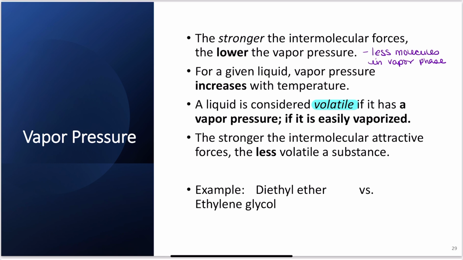You're smelling those particles. You sprayed on a liquid and all of a sudden you're smelling something in the gas phase. Those are volatile compounds. So a liquid is considered volatile if it has a vapor pressure, meaning it's easily vaporized. If it goes into the vapor phase pretty easily, it is volatile. So something that is more volatile has a higher vapor pressure and weaker IMFs.